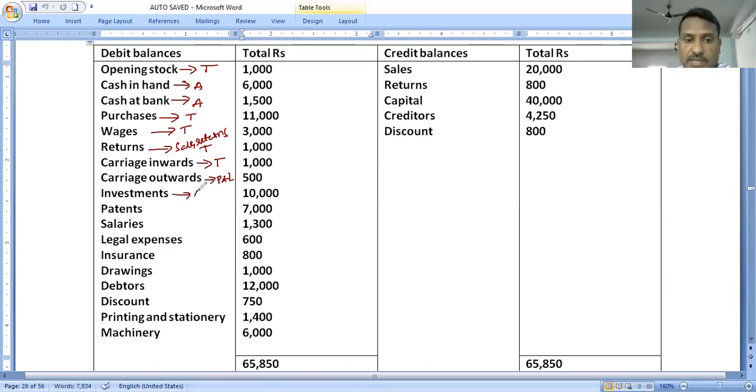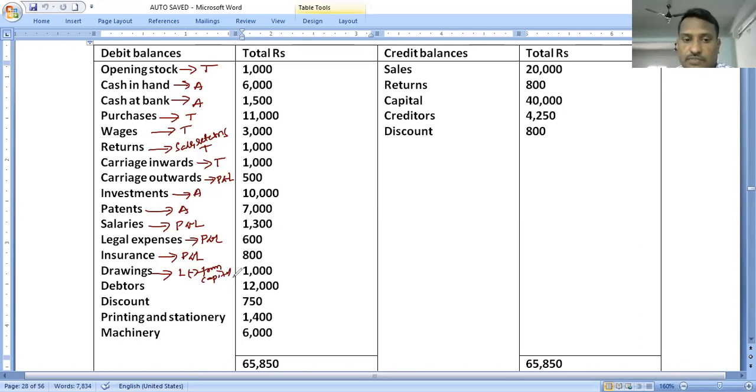Investments, asset. Patents, asset. Salaries, profit and loss account. Legal expenses, profit and loss account. Insurance is also an indirect expense, part of profit and loss account. Drawings are deducted from capital on the liability side.